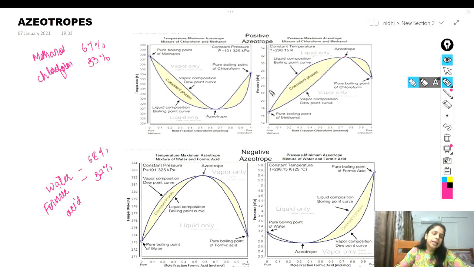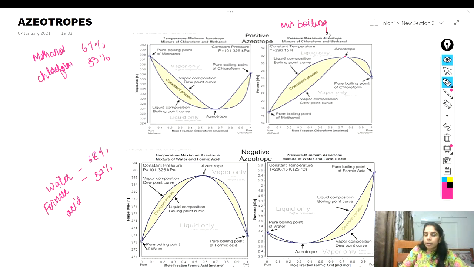Okay, so to understand this, we have the mixture of methanol and chloroform, right? So this is your PXY diagram and TXY diagram. On the PXY diagram, it shows the maxima, and on the TXY diagram, it shows the minima. And this type of diagram is called a minimum boiling azeotrope, which shows the positive deviation.